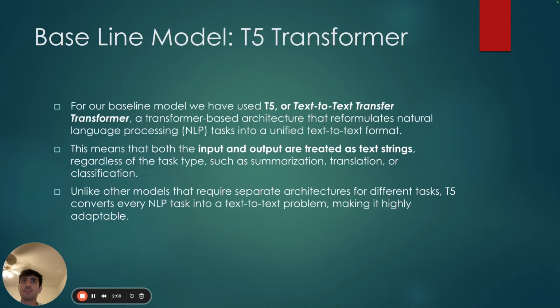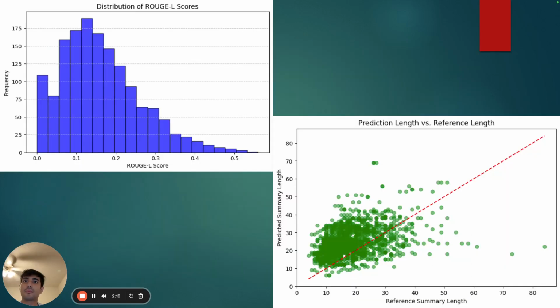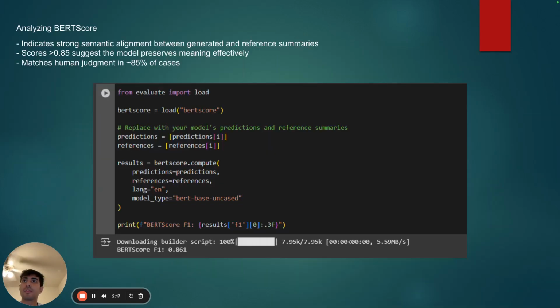This is the baseline model that we have used. It is a T5 transformer, which is a transformer-based architecture that reformulates natural language processing into a unified text-to-text format. Using the baseline model, we achieved a BERTScore of 0.85, which suggests the model preserved the meaning effectively.